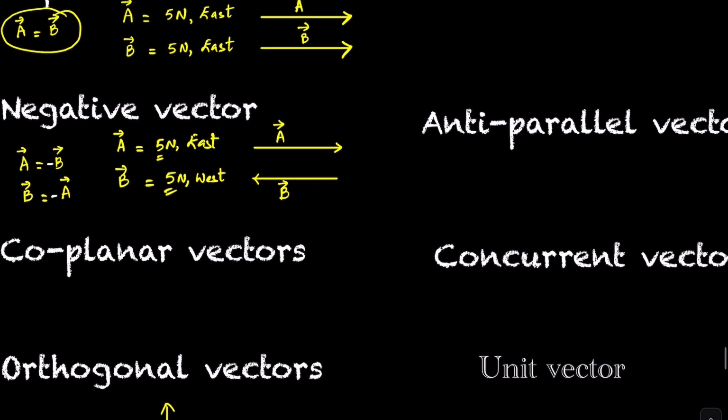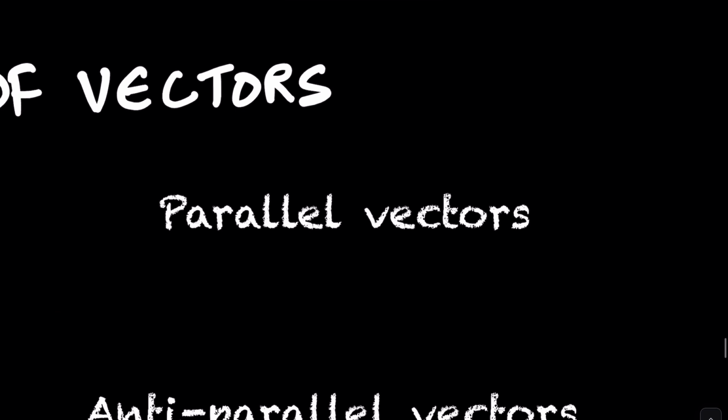Okay, let's talk about parallel vectors. Two or more vectors are said to be parallel vectors if they are in the same direction. Say this is a vector. They may have same magnitude, they may have different magnitude, doesn't matter. As long as they're in the same direction, they are said to be parallel vectors.